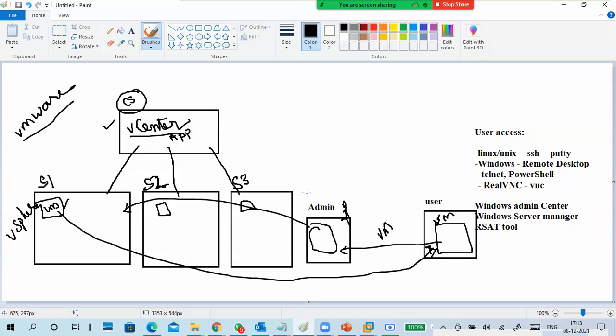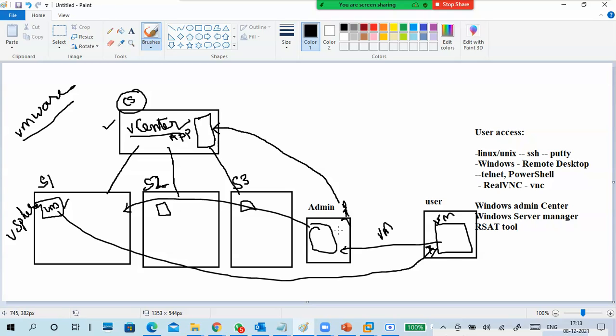Good. Now I'm an administrator, right? I log into this console only. The admin logs into a single console instead of logging into multiple server consoles. I'm just logging into the vCenter application console from his desktop only. He's not moving anywhere.